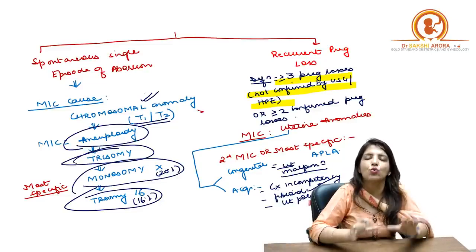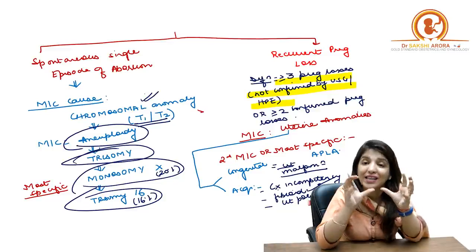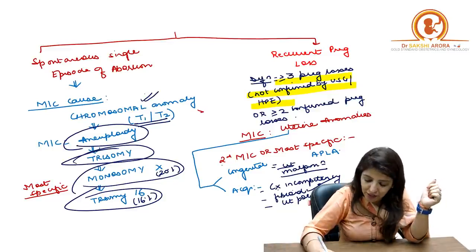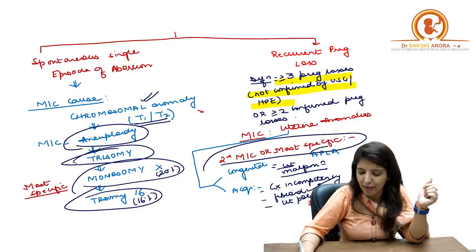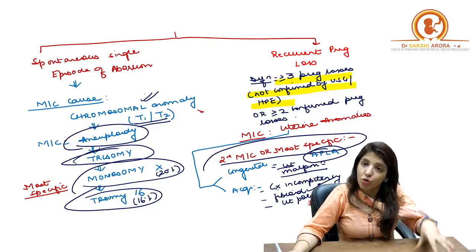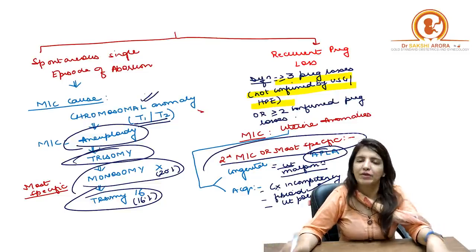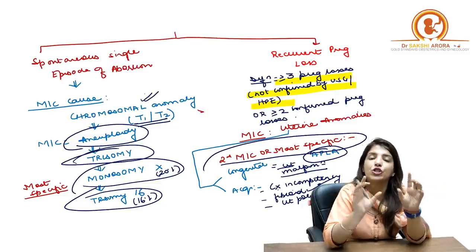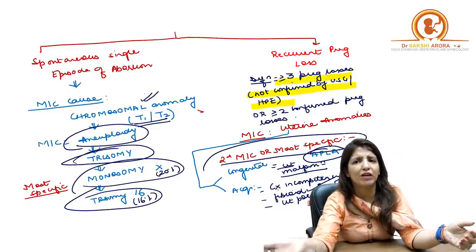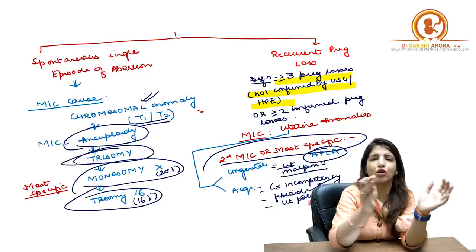But if I ask you which is the single most important cause of recurrent pregnancy loss, then the single most important cause will be APLA, anti-phospholipid antibody syndrome. So most common is uterine anomalies, but uterine anomalies is a group which includes many anomalies, which could be uterine malformations, which could be a fibroid, which could be cervical incompetence.